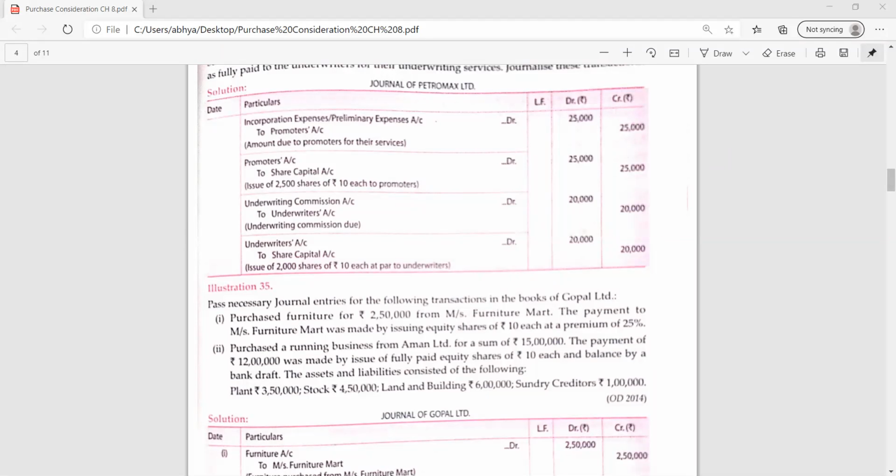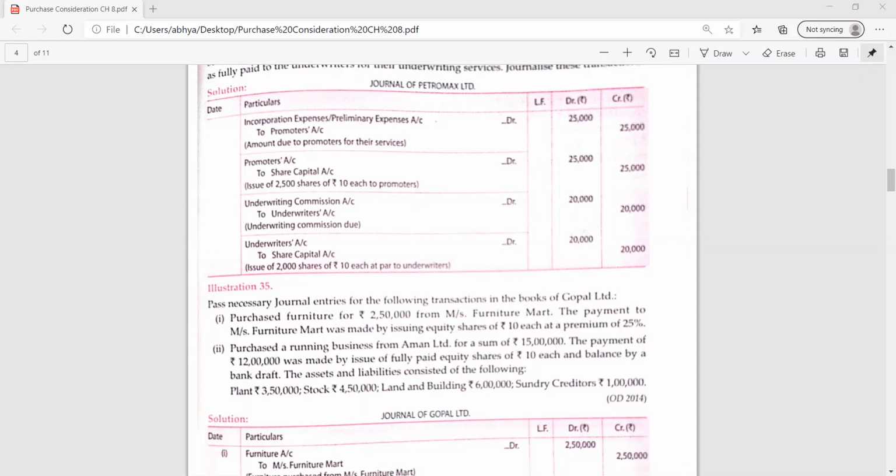Tanmay, tell me, what do you mean by issue price? How can we find it? Abhishek told you one formula that to know the number of shares we need to apply: purchase consideration upon issue price of share.